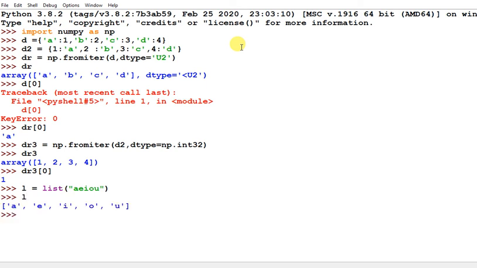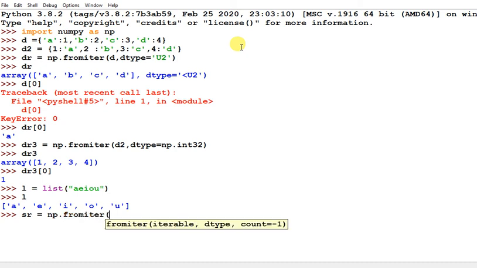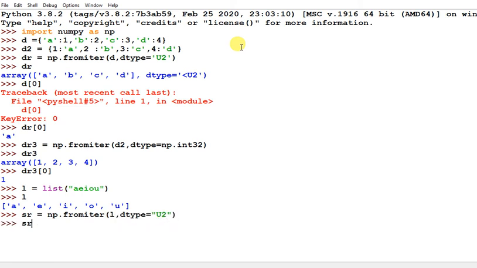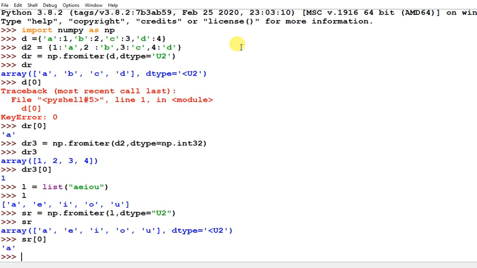And suppose you want to create a numpy array of A, E, I, O, then you have to create a string array: np.fromiter, and then this list L, and then you have to pass the dtype. So for dtype I am using a2 u2, and then you can see this array has been created. So in this way you can use fromiter to create a non-numeric array.